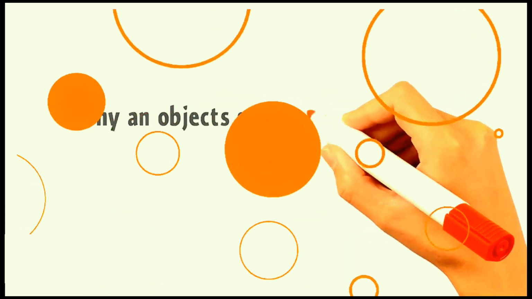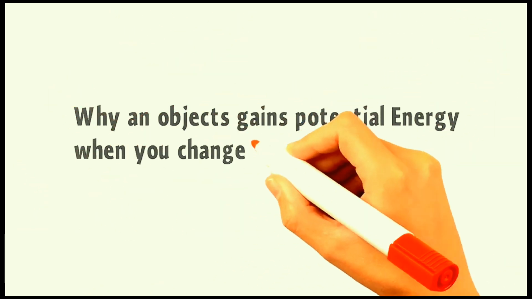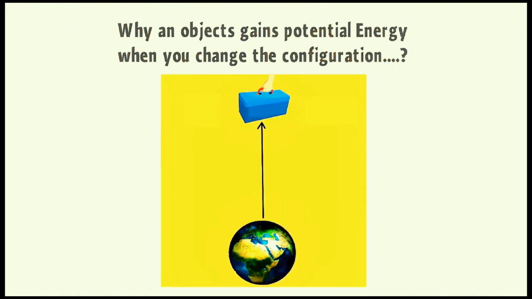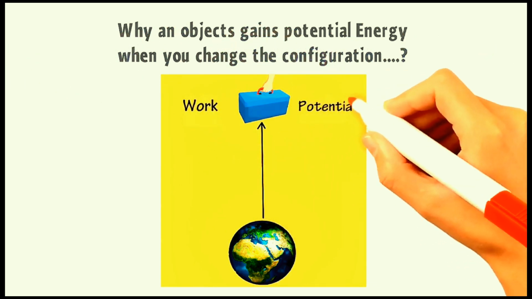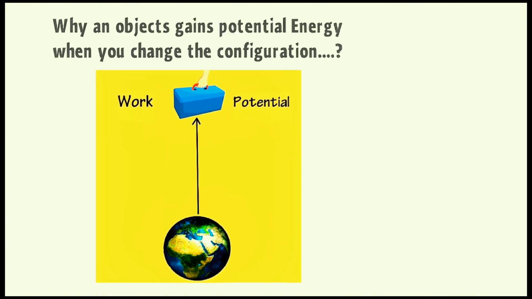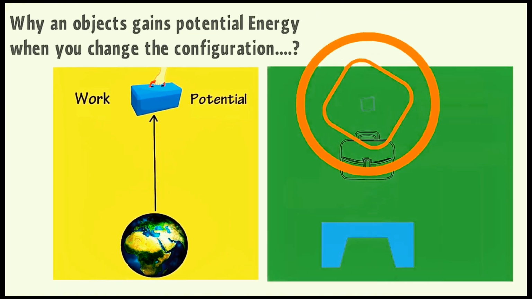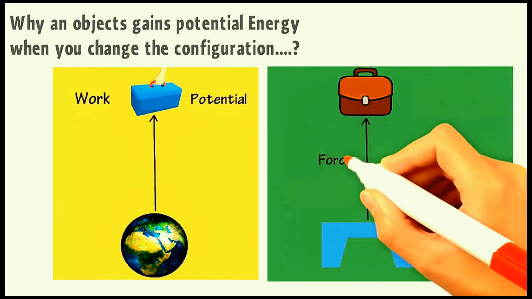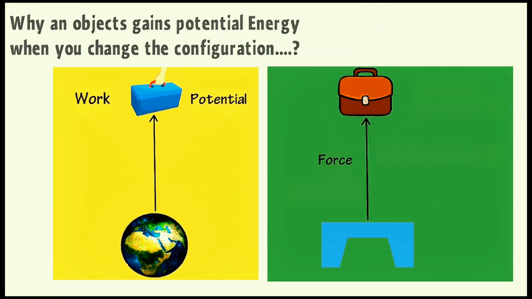Why does an object gain potential energy when you change its position or configuration? Well, it is due to the work we do on objects. As a result, this work is stored within the objects, and they then have the potential to do work. For example, when you lift an object above the table, you exert force and the object also covers a displacement in the direction of your force.